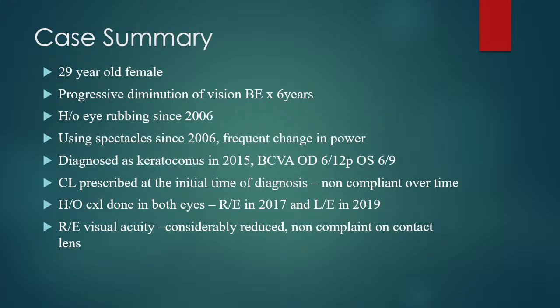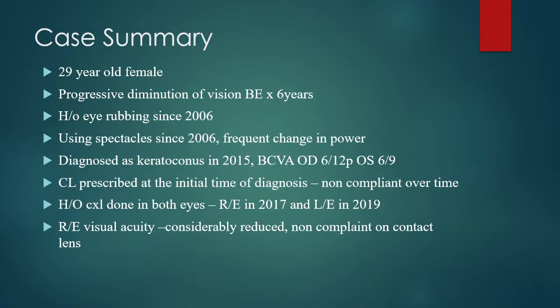Hello, I'm Dr. Arush and I'll be carrying on where Dr. Livia left off. So we see a 29-year-old female who had progressive diminution of vision in both eyes since the past 6 years and a history of eye rubbing since late childhood. She had been using spectacles with frequent change in power.